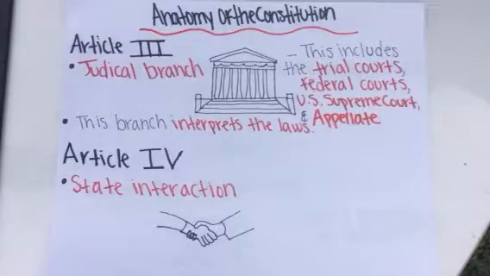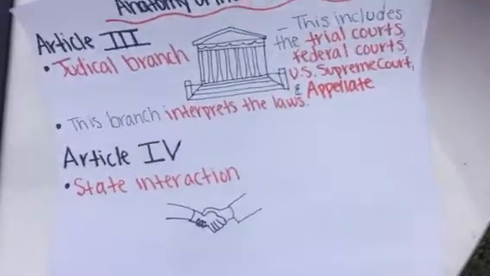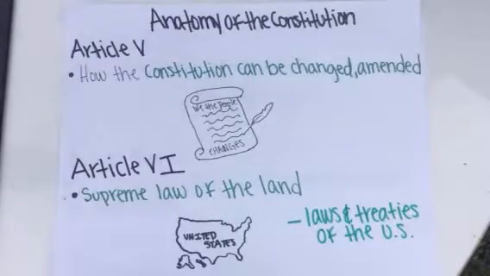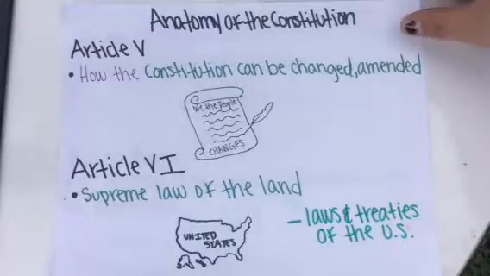Article 3. Judicial branch. This includes the trial courts, federal courts, U.S. Supreme Court, and appellate courts. This branch interprets the laws. Article 4. State interaction. Article 5. How the Constitution can be changed, amended. Article 6. Supreme law of the land. Laws and treaties of the U.S.